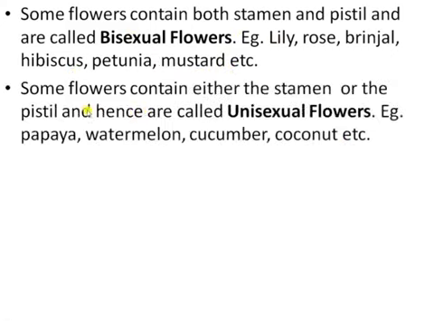Next is unisexual flower. Uni means one and sexual means the reproductive parts. A flower that has only one reproductive part, either only the stamen or only the pistil, is called a unisexual flower. For example, papaya, watermelon, cucumber, coconut. In a male flower only the stamen is present. In a female flower only the pistil is present. Male and female flowers may be present on the same plant.